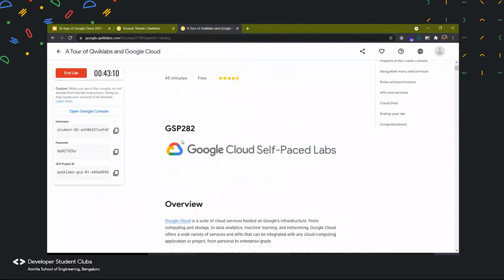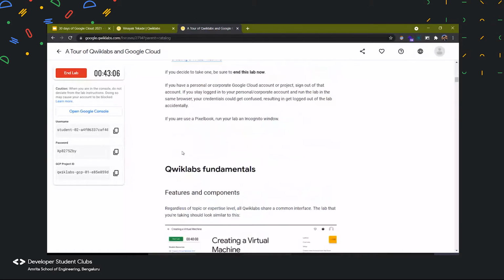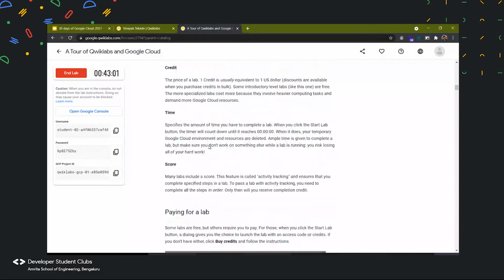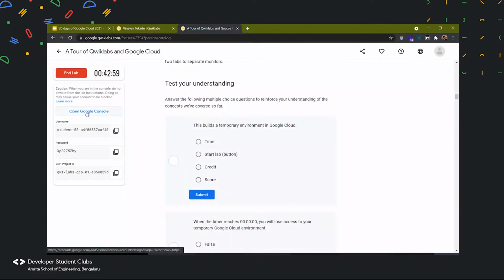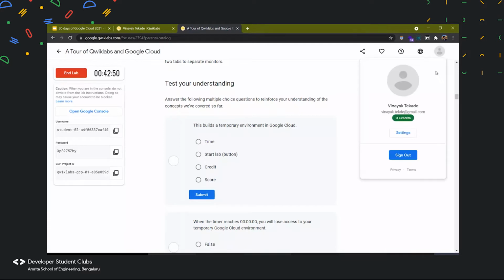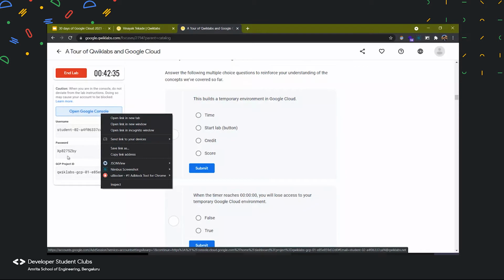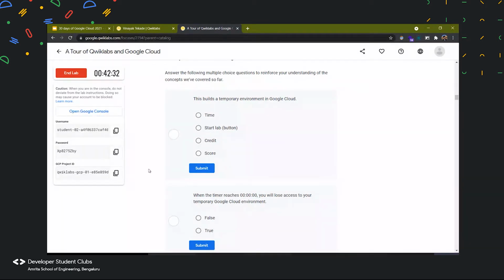Now moving ahead, let us go ahead and launch our Google Cloud Platform. To launch it, we have to click the Open Google Console button. But since we are already logged into our account, it will have some conflicts with our account, so our new account will not be shown over here. That's why we will open it in incognito mode, and then in incognito mode, we'll sign in with our given credentials.